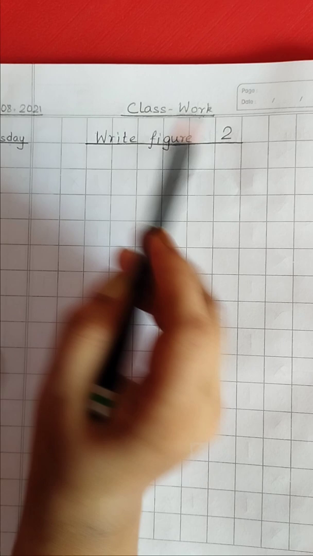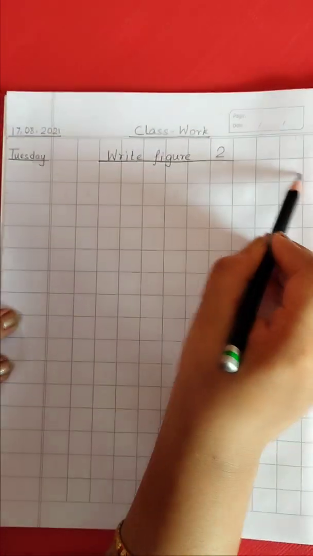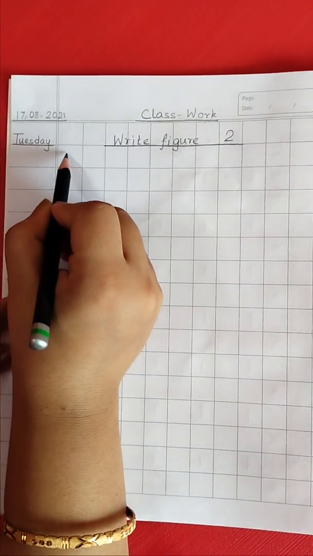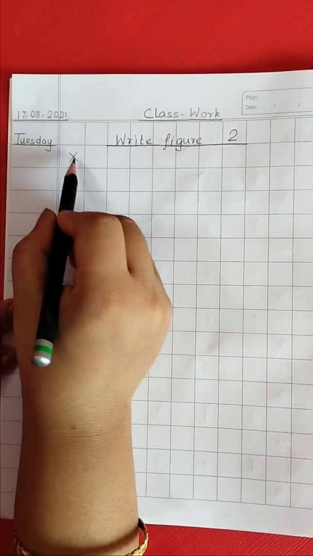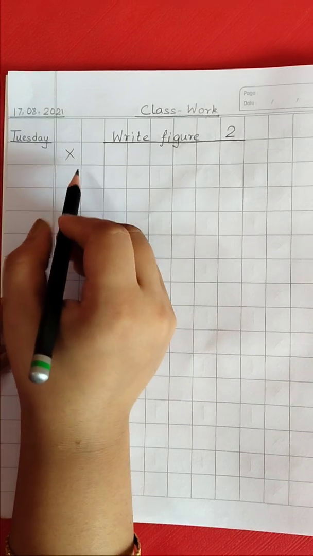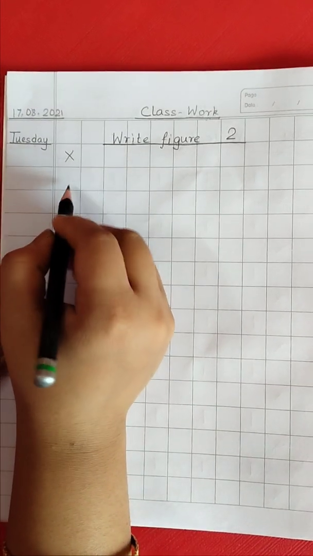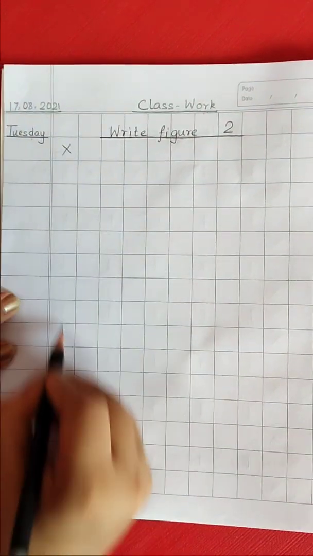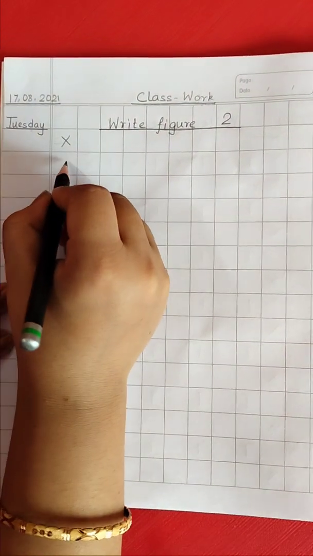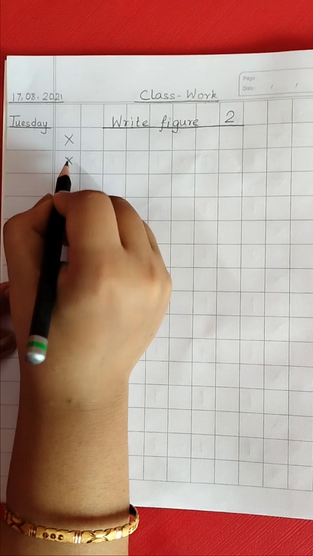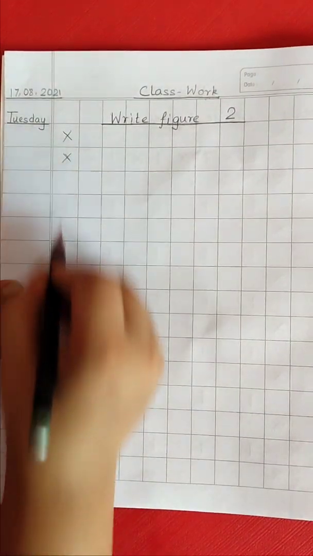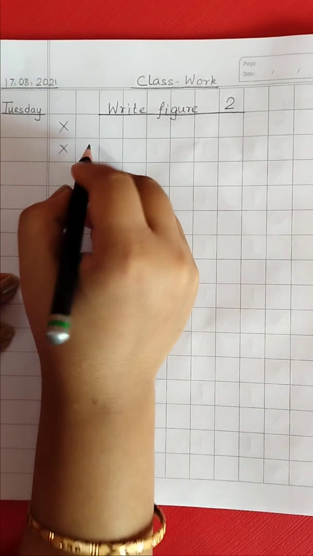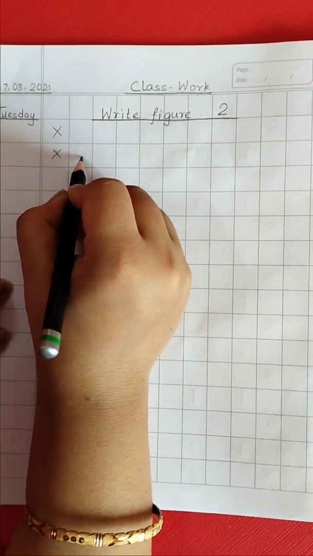As already mentioned, the next line needs to be kept blank. Nothing will be written in this line. So we will place a cross mark like this, cross. Same way in the third line also, after we move to the third line, this one will also not be used. We will not be writing anything in this line. So you have placed a cross mark. Now we will begin from here.